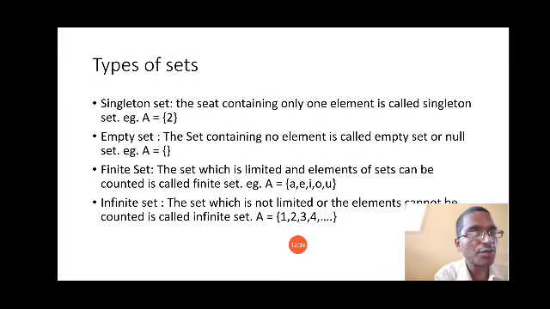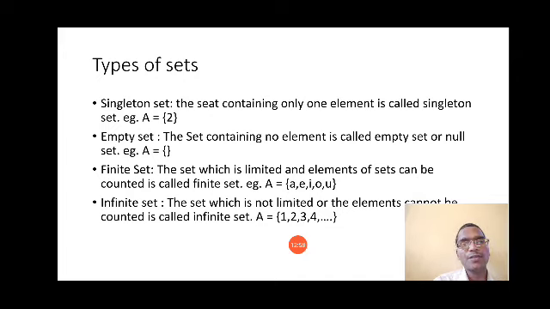Okay. Now see the third type, finite set. Finite set means your set is finite. Finite means limited, you can easily count how many elements are there in the set. The set which is limited and whose elements can be counted is called finite. Now see the example.